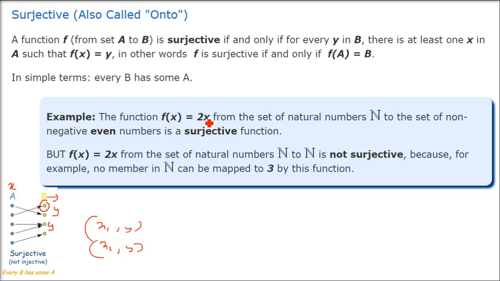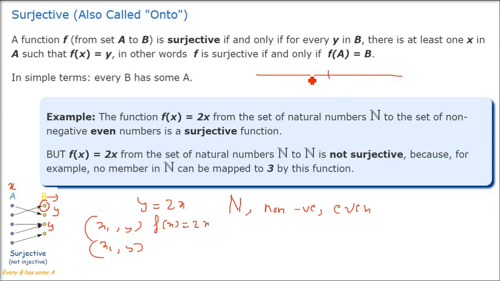Okay? Now I'll tell you a function here. f(x) equals 2x. Now this is not only natural numbers, I am purposefully saying this is non-negative even numbers. If it is not non-negative and even, it won't be a surjective function. How would this not be a surjective function? Because when we are talking about non-negative, I am not taking the left side of the real numbers. I am just taking the right hand side, and that also the even numbers 2, 4, 6.